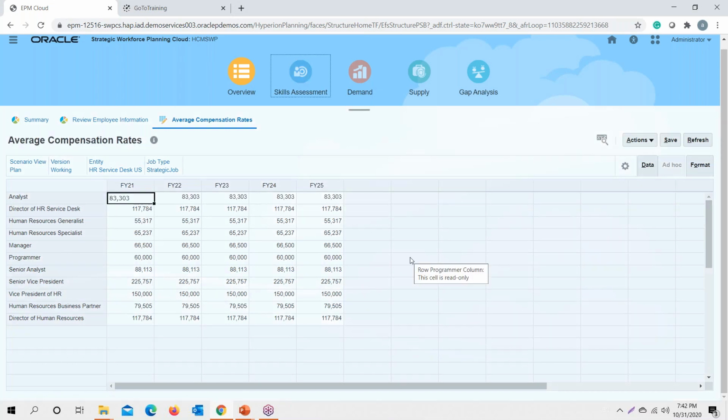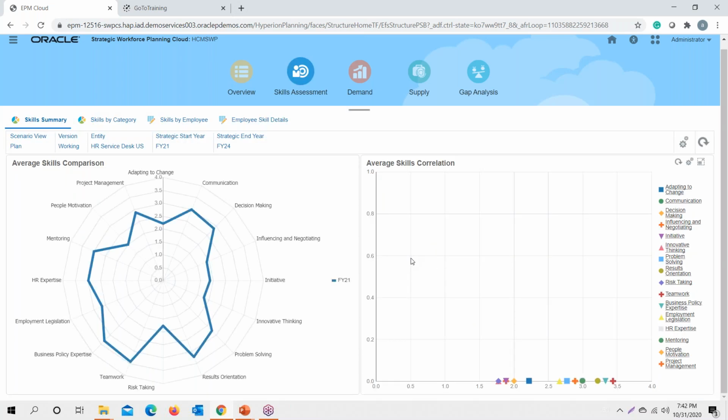So under skill assessment, as I have defined, in strategic workforce planning, the user can leverage the functionality of skill-based planning. The user has the option to describe the required skill set and associate strategically important employees to those skill sets. It helps the organization to select the right employee with the required skills to manage the projects.